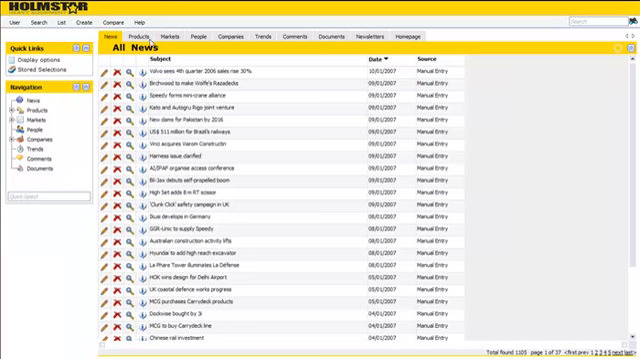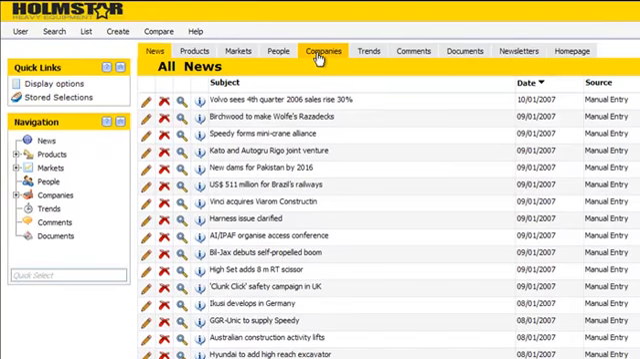In this demonstration, we'll show you how Homestar requires information about products, markets, people, companies, and trends, and how they collect comments from employees, upload documents, send newsletters, and use a personal homepage per user. But we'll start off on the News tab.